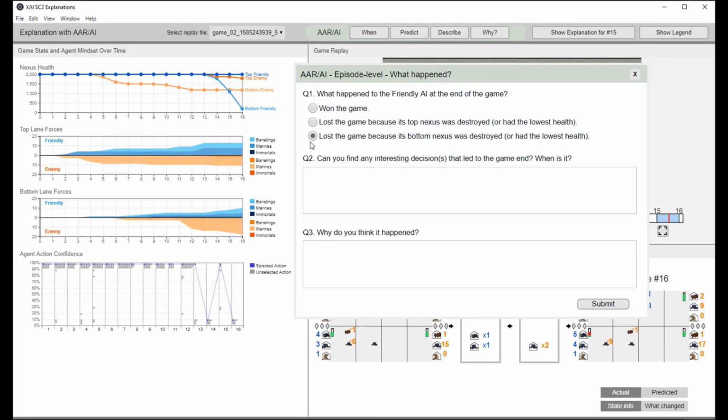From other charts, she also found that the enemy builds a significant advantage starting at decision 11. So that's interesting. It makes sense that this forced advantage could lead to the health loss that starts at 13. Jane can fill out the R5 form on this.